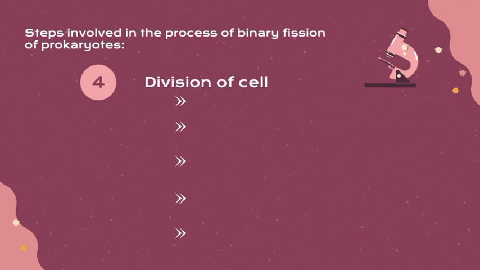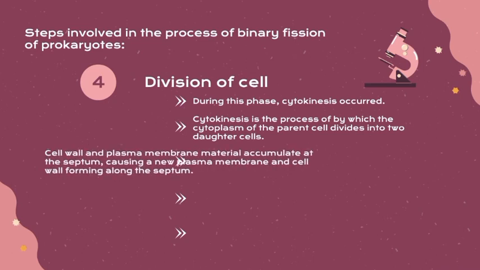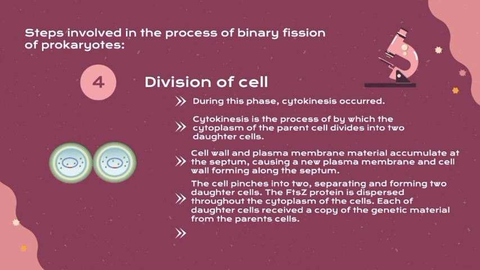The last step in binary fission is cell division. In this phase, cytokinesis will occur. Cytokinesis is the process by which the cytoplasm of the parent cell divides into two daughter cells. Material of the cell wall and plasma membrane will accumulate at the septum, forming new cell wall and plasma membrane along the septum. The cell then pinches into two, separating and forming two new daughter cells. The FtsZ protein then disperses throughout the cytoplasm of both cells. Just like this, the cycle repeats on and on.